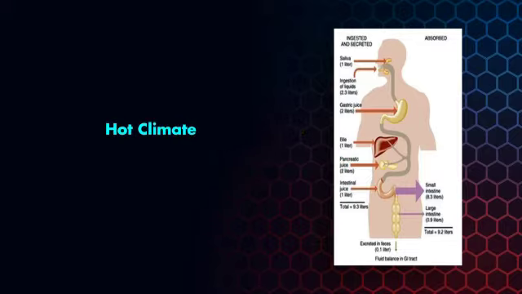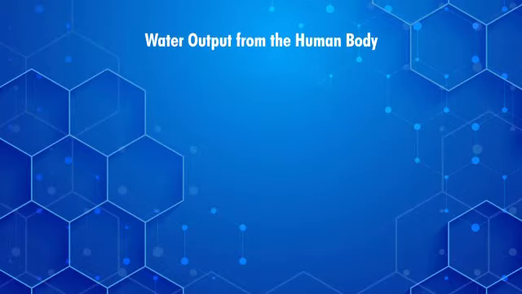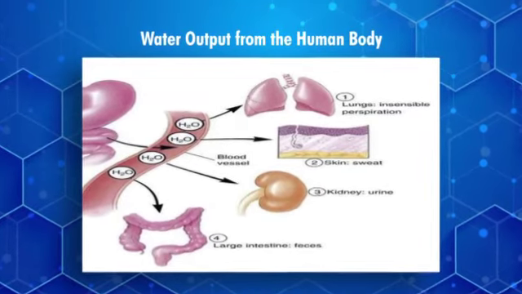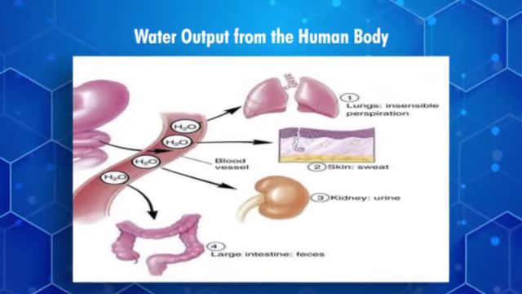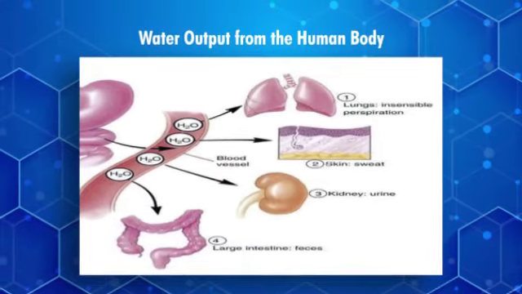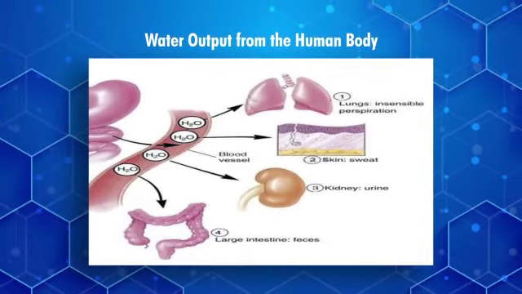Water output from the body, here we see the picture. Lungs, insensible perspiration, skin through sweating, kidney through urine, and lastly the intestine through feces. This is how water goes out of the body.